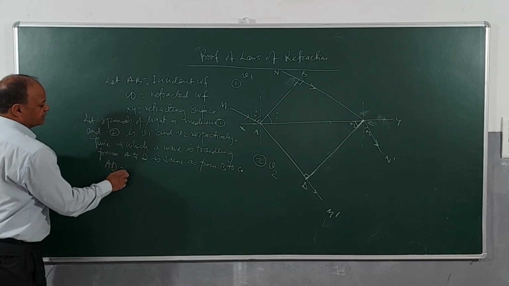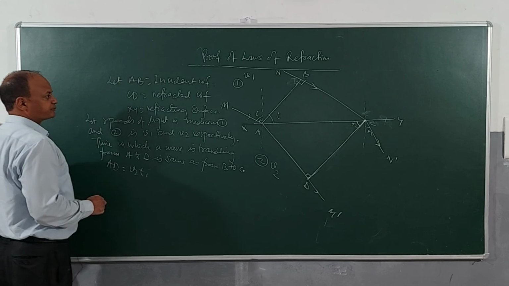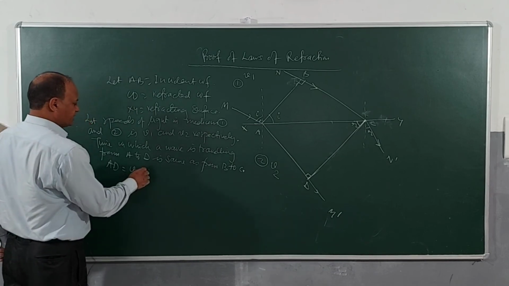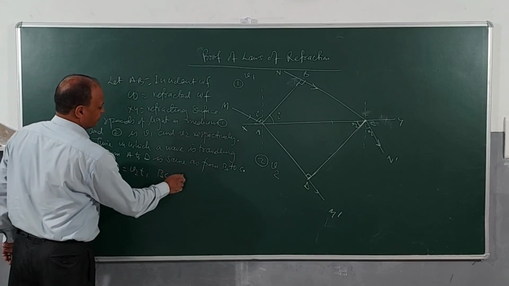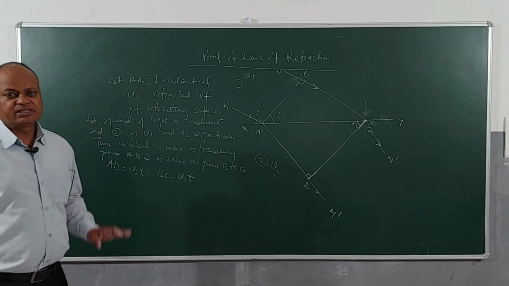AD will be V2 into T, and BC will be equal to V1 into T. And now we will very easily prove Snell's law.